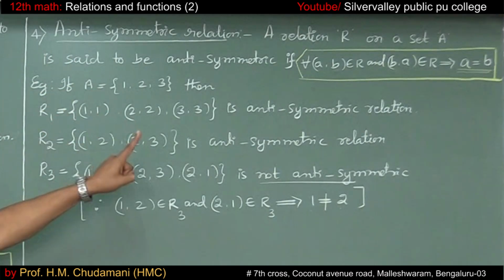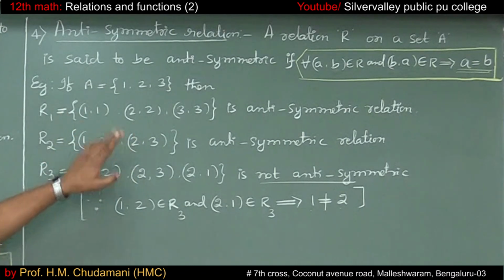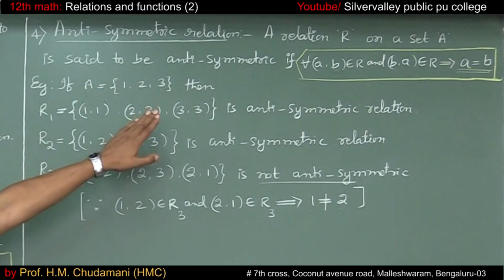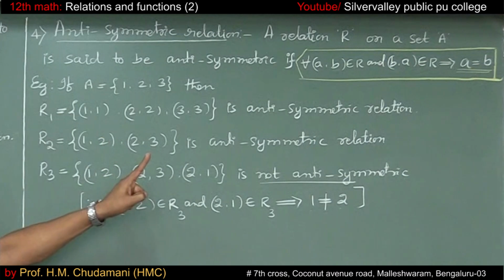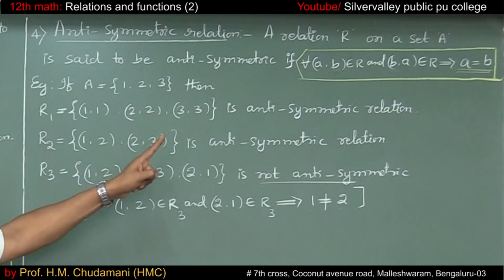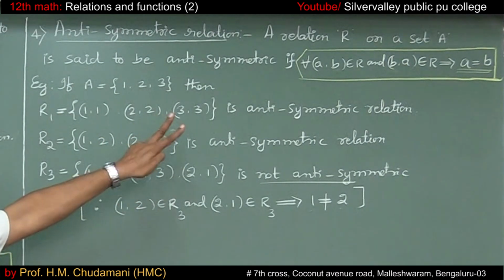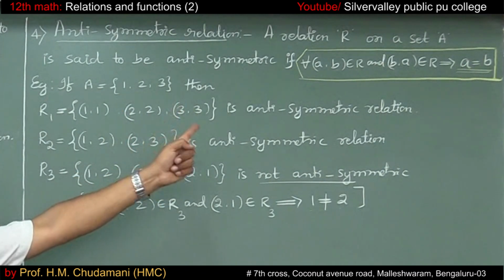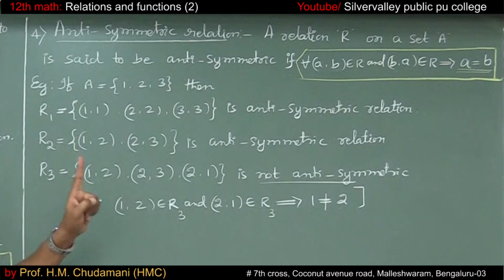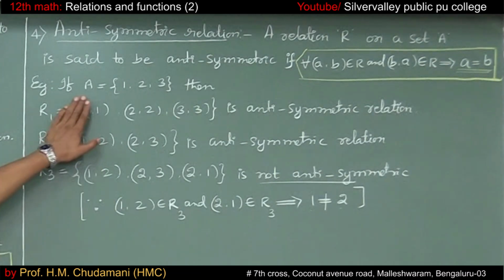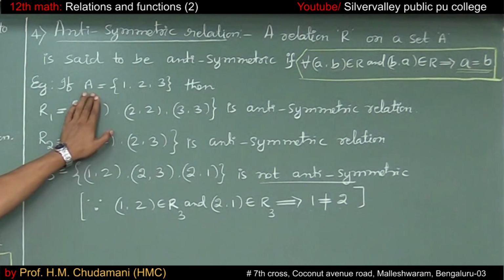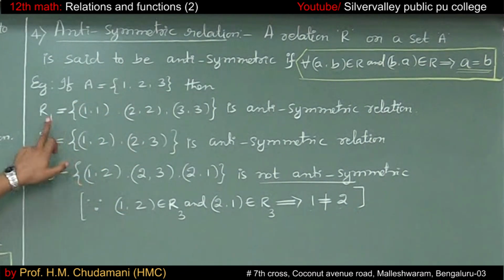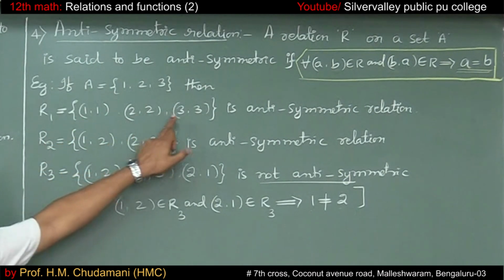The fourth one, antisymmetric relation. A relation R on a set A is said to be an antisymmetric relation if for all (a, b) belongs to R and (b, a) belongs to R, then a is equal to b. That is called an antisymmetric relation. For example, if the set A equals {1, 2, 3}, then the relation R1 is (1,1), (2,2), (3,3).